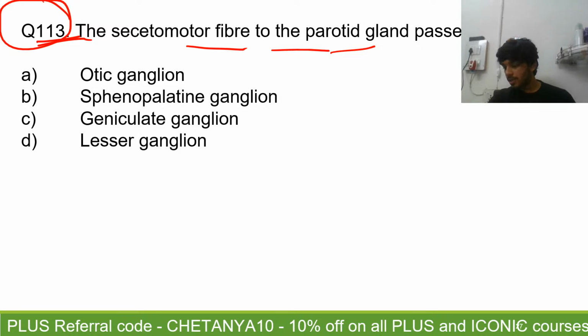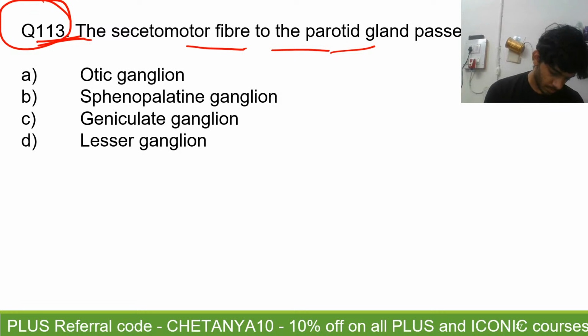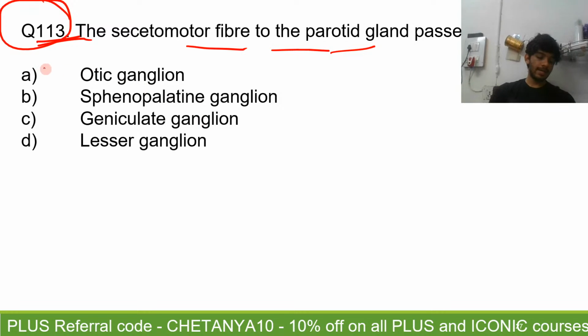Geniculate ganglion is what you think here. The correct answer is otic ganglion, as Smile with Bindu has said, not the geniculate ganglion. First of all, remember that the secretomotor fibers to the parotid gland are going to be parasympathetic fibers, right?